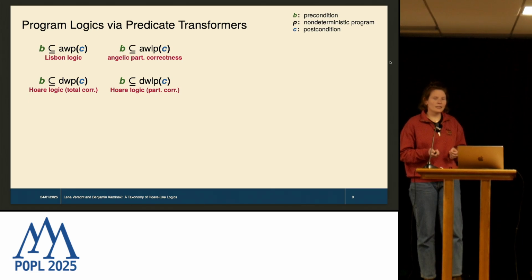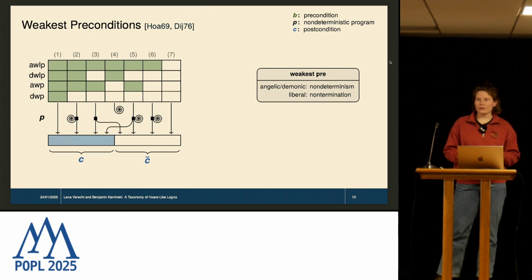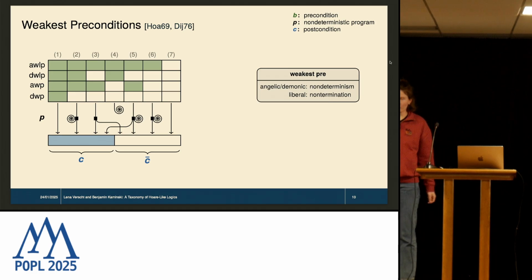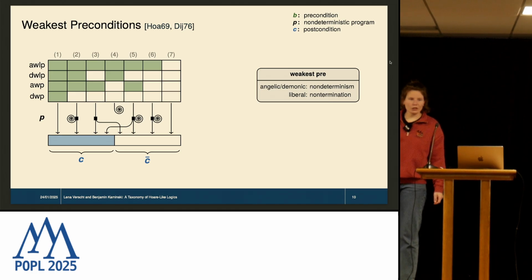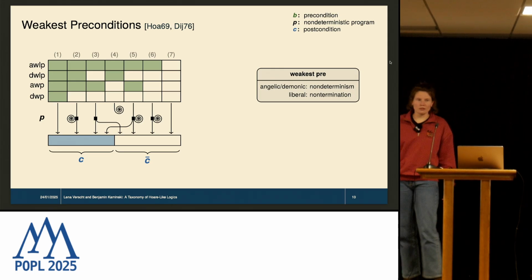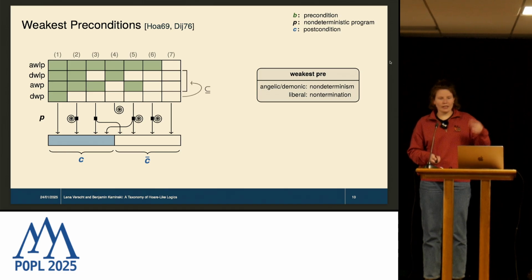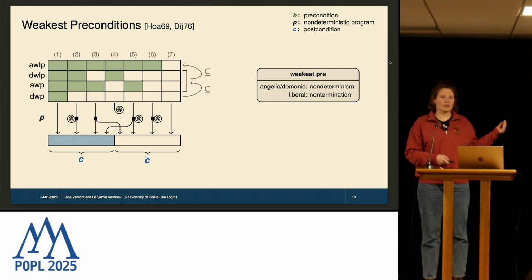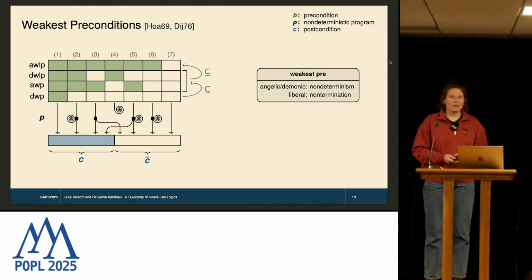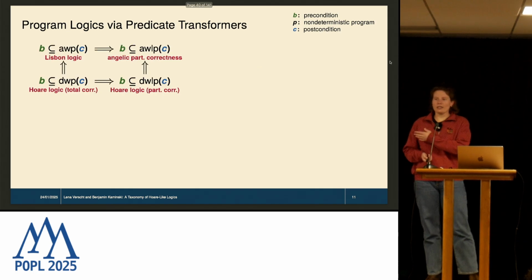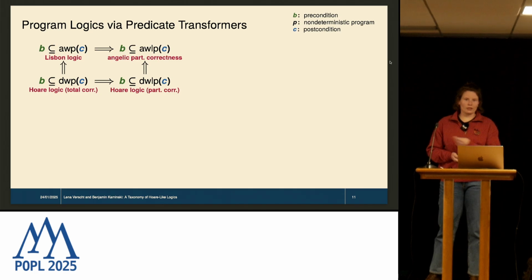And let's take one final look at this picture here, because what we can see quite nicely is that there is a relation between these transformers, because you see the demonic weakest pre, the bottom row, is contained in these 2 transformers in the middle. And these are incomparable, but they are in turn contained in the angelic weakest liberal pre. And this directly translates to an order of implication between these logics that we've defined using the transformers.